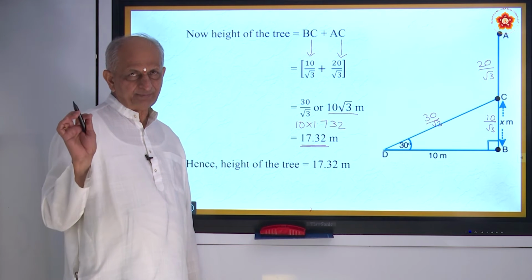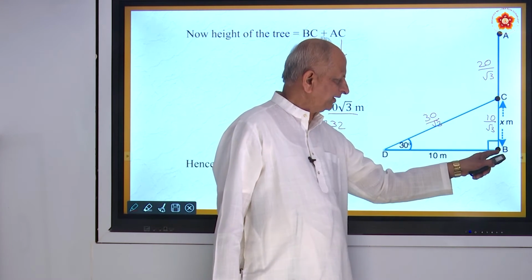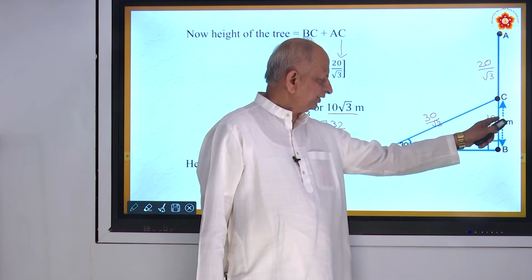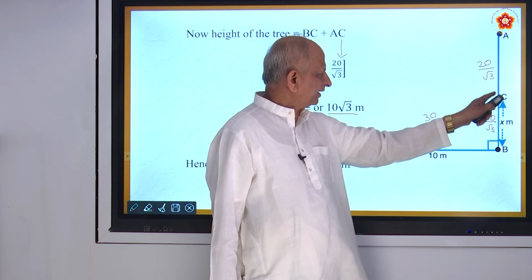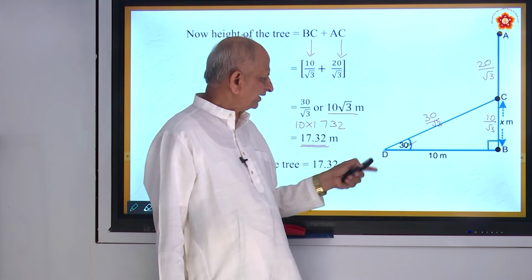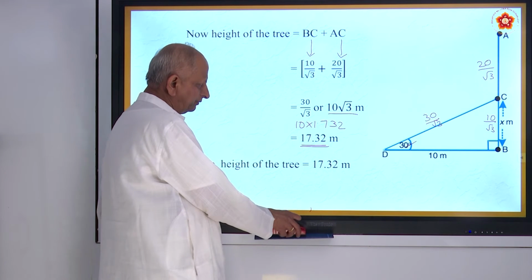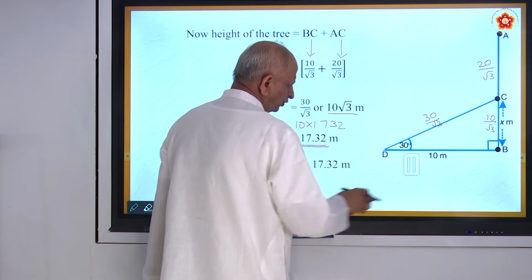So once again, please be clear. First you must find out X here by using these relations. Then you find out AC, or nothing but DC, by using the second relation. Then add the two. You get the answer. Here please note there are two relations.